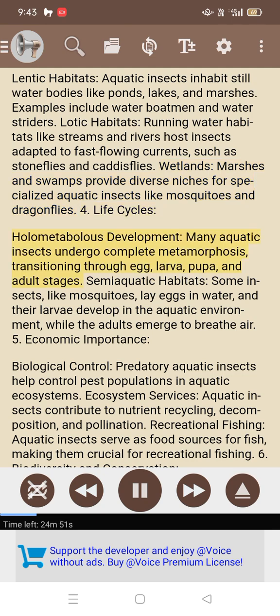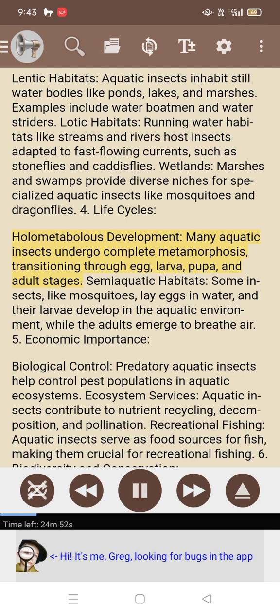4. Life cycles. Holometabolous development. Many aquatic insects undergo complete metamorphosis, transitioning through egg, larva, pupa, and adult stages. Semi-aquatic habitats. Some insects, like mosquitoes, lay eggs in water, and their larvae develop in the aquatic environment, while the adults emerge to breed in air.